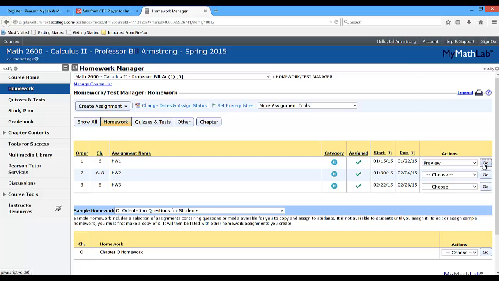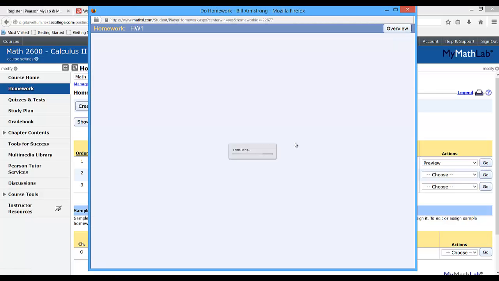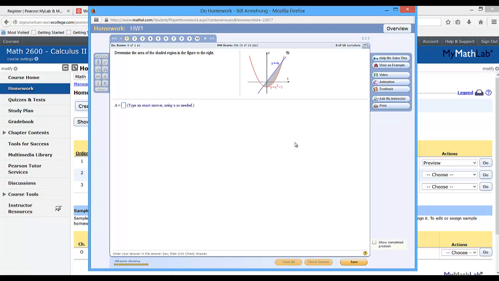I just want to preview the homework. I just want to show you what it's going to look like. So when you do a homework, look, determine the area of the shaded region in the figure to the right. Well, you see, y is 4x, y is x squared minus 5. So you'd be finding the area of that region. Hopefully you can do that right now.